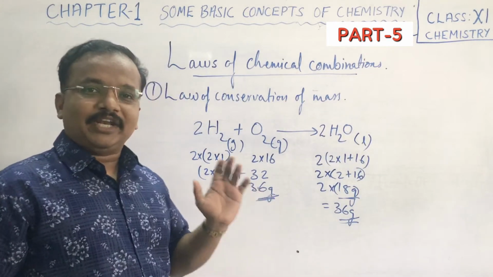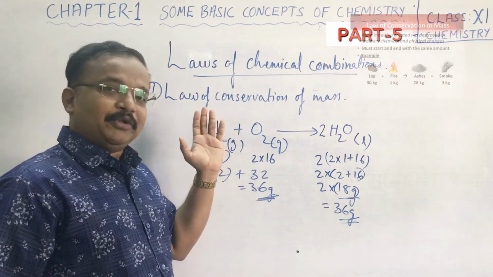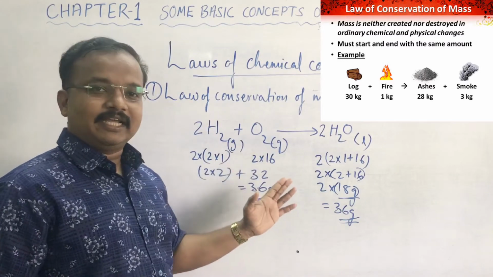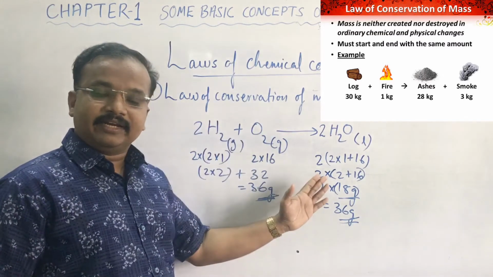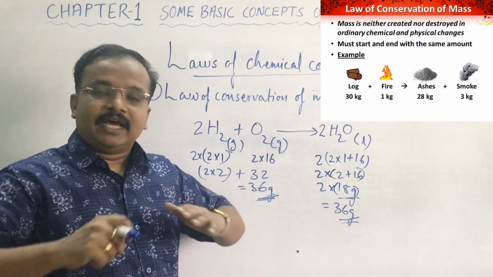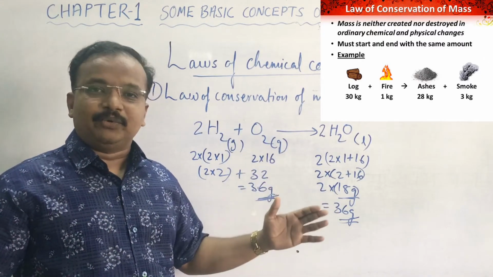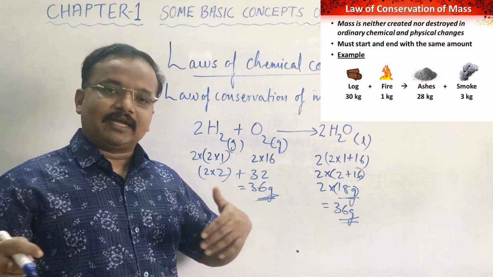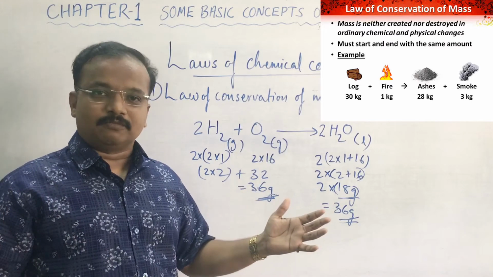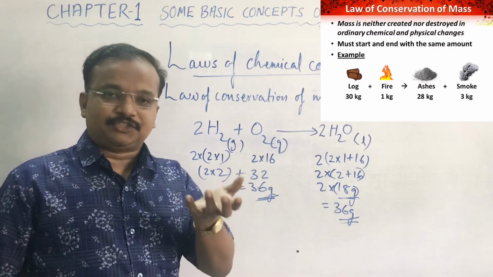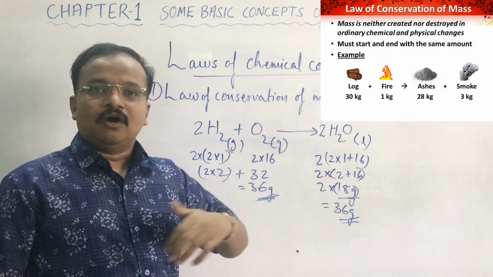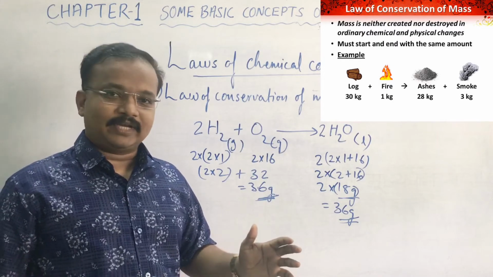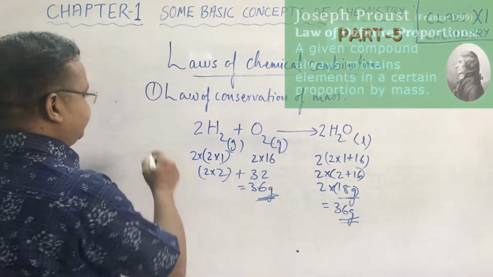But according to Antoine Lavoisier, during a chemical reaction, mass can neither be created nor be destroyed. Means nothing is destroyed during a chemical reaction. So you may ask, sir, what happens during a combustion reaction? See, there is energy released in different forms. It is not only the ash formed, there is carbon dioxide released or energy released, everything comes, so the mass remains constant. Okay, now let's move on to the second one.